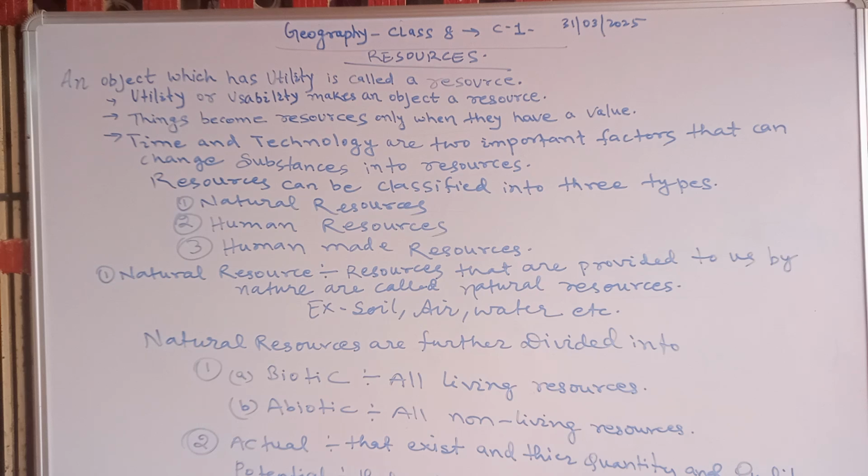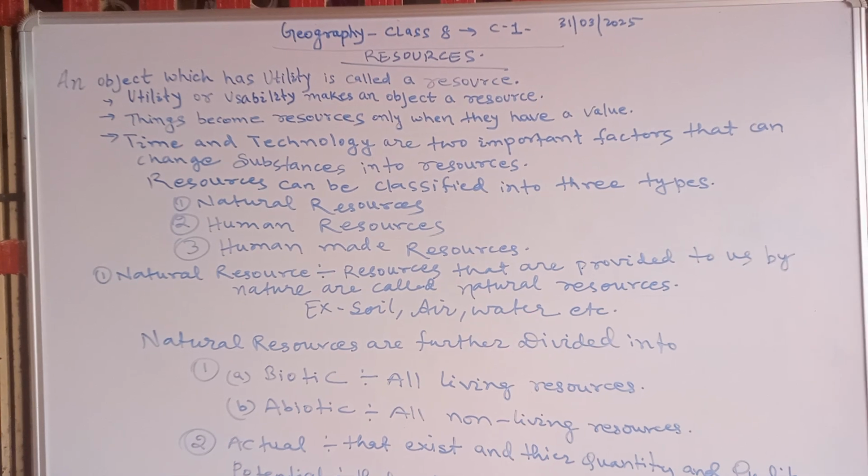So starting from the first point, on the basis of living or non-living, natural resources are divided into two categories, that is biotic and abiotic. All living resources, plants and animals, are biotic resources, and all non-living resources are abiotic resources.